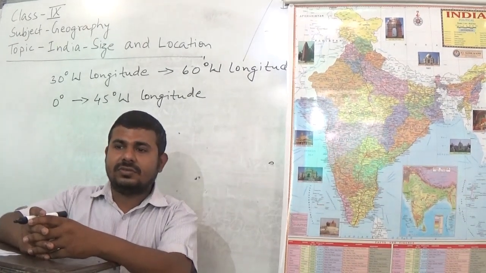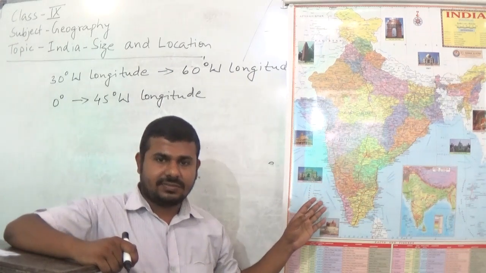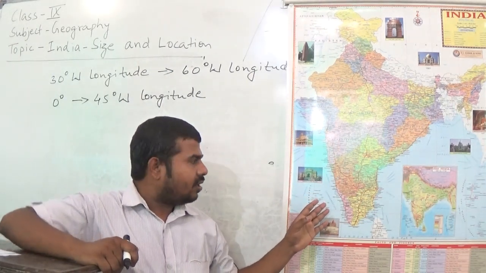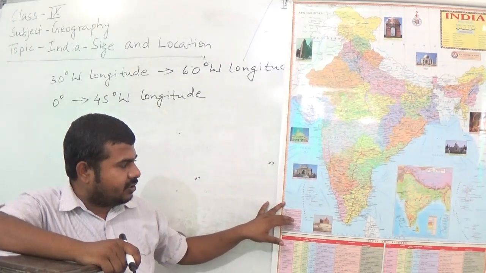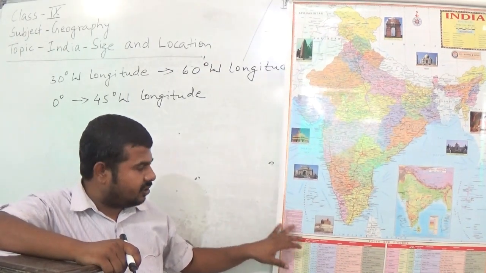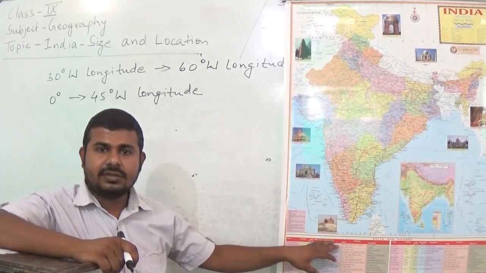Students, as we know, India lies entirely in the northern hemisphere. You can see this is 10 degree latitude and 0 degree latitude is below the Indian subcontinent.